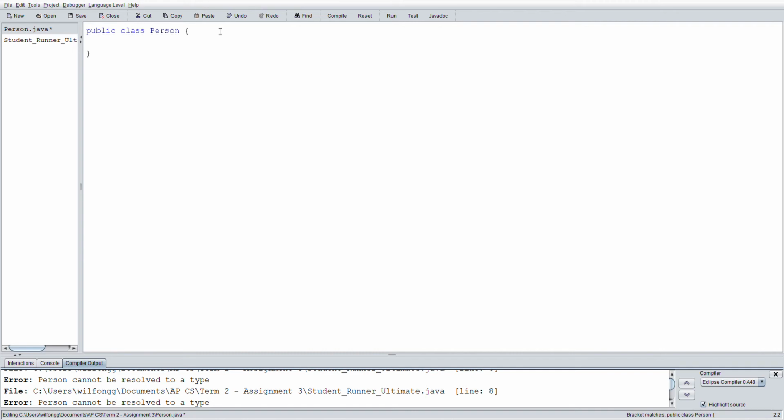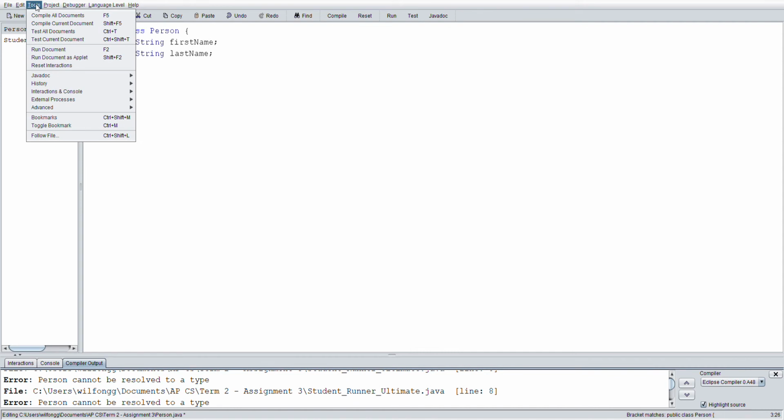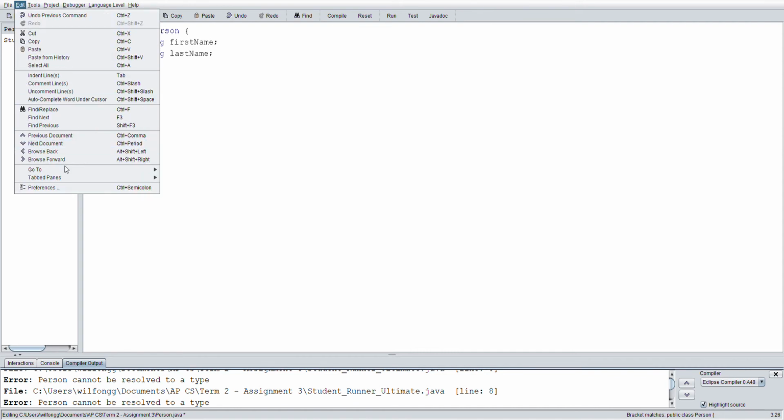The assignment module page describes that the person class needs 2 variables. The first one is called first name, and the second variable is called last name. And once again, the description says that the variables need to be private. So we're going to type in private String firstName, private String lastName. I'm going to change the font size just so that you guys can see it a little bit better.